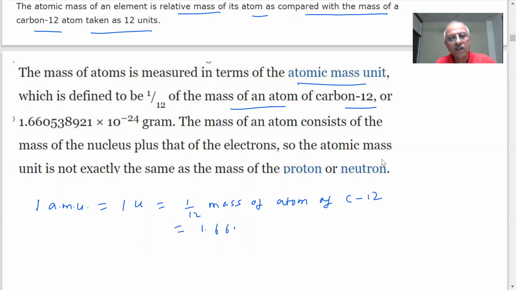The number you can see is 1.66053892 × 10^-24 gram. Can you see the value? How small is this? This number, have you ever seen it? Unbelievable. And the mass of the atom comes from inside the atom. There are subatomic particles which we will be discussing in later classes, such as proton, neutron, and electron. The sum of the three will give the mass of the atom. So there is a proton, neutron plus electron.